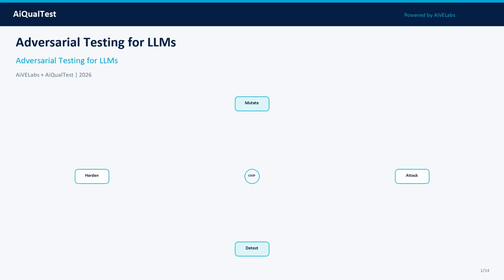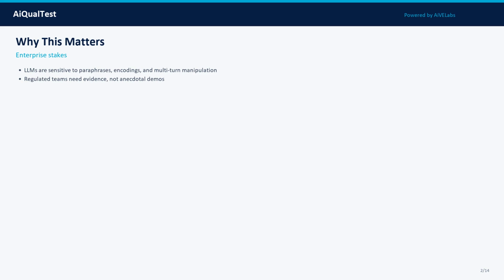Adversarial testing systematically mutates inputs to force failure modes that happy path suites never touch. This AiQualtest episode gives product, engineering, risk, and quality teams a practical, vendor-neutral playbook for adversarial testing for LLMs in 2026. Use a simple operating loop: mutate, attack, detect, and harden. That loop keeps conversations concrete when stakeholders disagree about quality or risk.